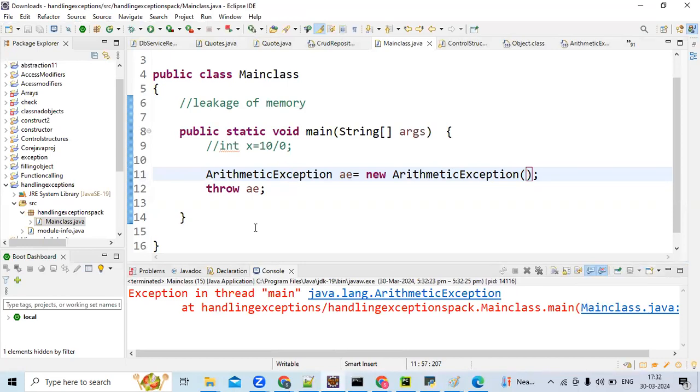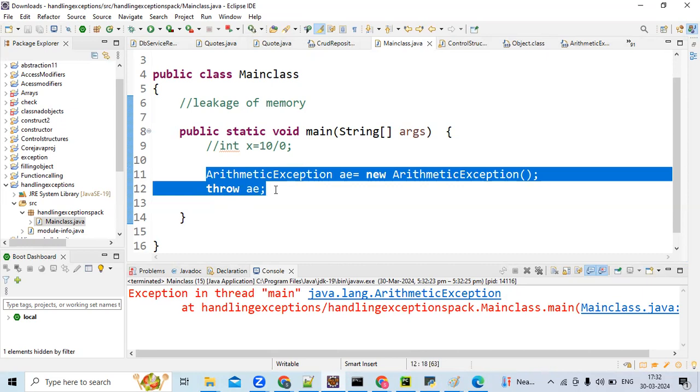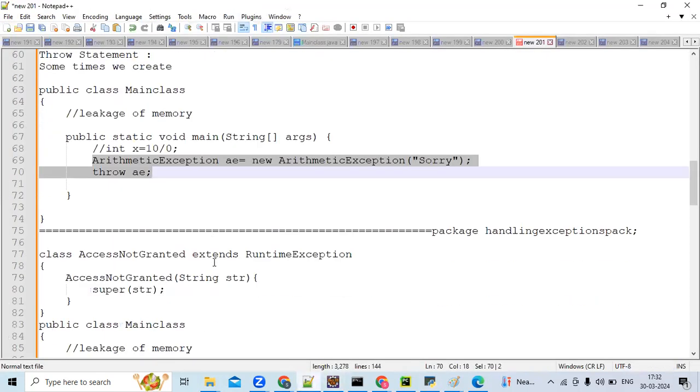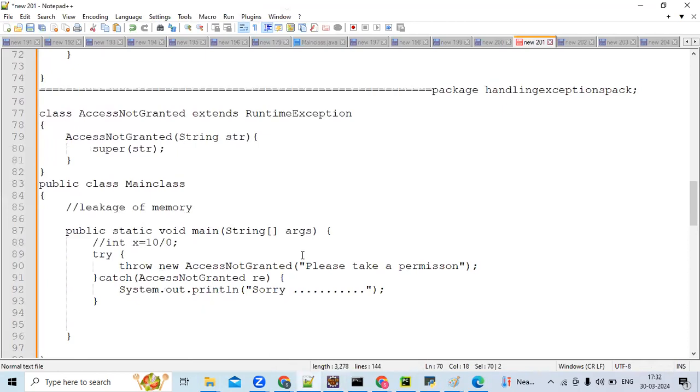See here. So by using throw, you can create an exception explicitly. That is the use of the throw keyword. Now, till now you have seen the exceptions raised by JVM internally, and you have seen by using the throw keyword the same exception, instead of JVM, you are throwing by your own.